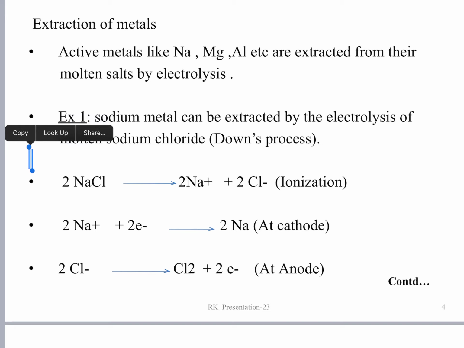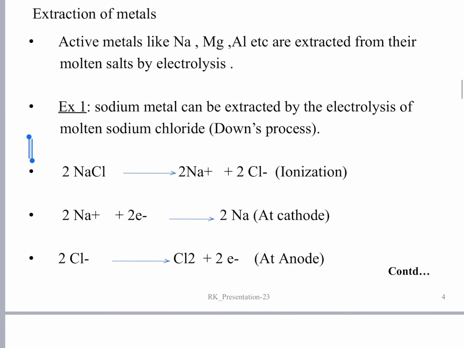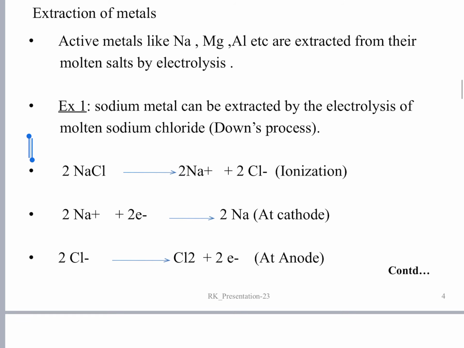On heating to high temperature, the sodium chloride compound dissociates: 2NaCl dissociates into 2Na+ and 2Cl-. This process we call ionization.